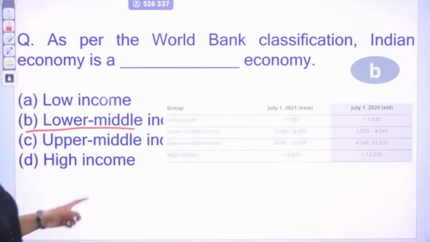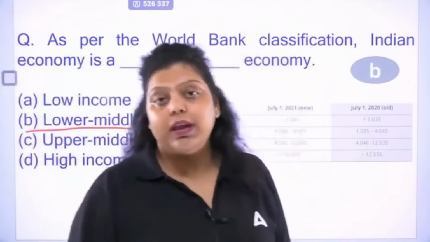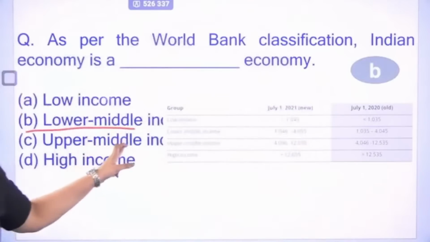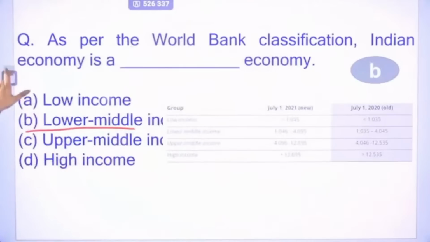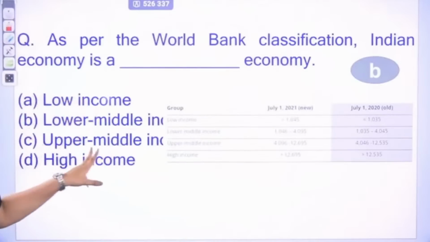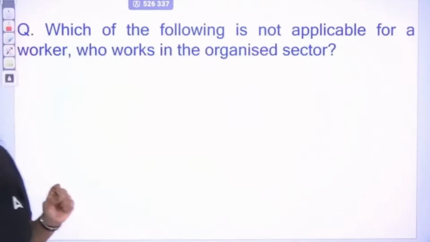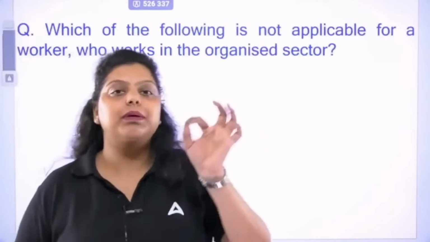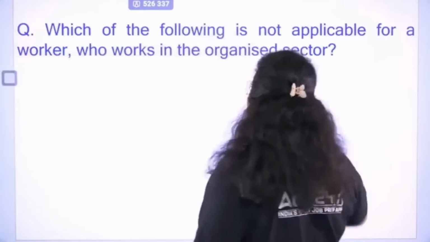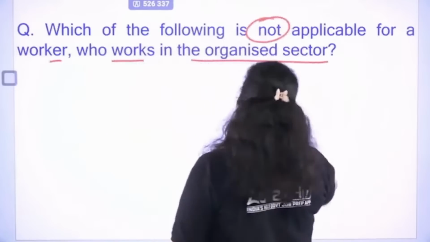Clear? So India has a per capita income of $1,891. That's why India comes under the lower middle income country. Okay, so do remember there are 4 categories. World Bank has 5 institutions and India comes under the lower middle income category. And this category is given by World Bank on the basis of the per capita income. Per capita income means the per person income. Okay, now which of the following is not applicable for a worker who works in the organized sector?